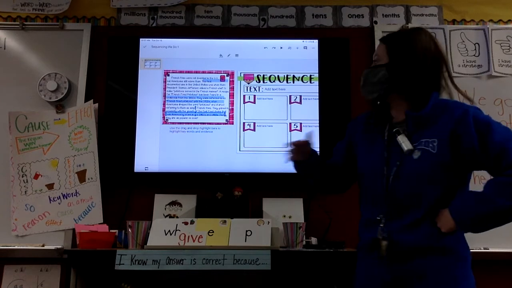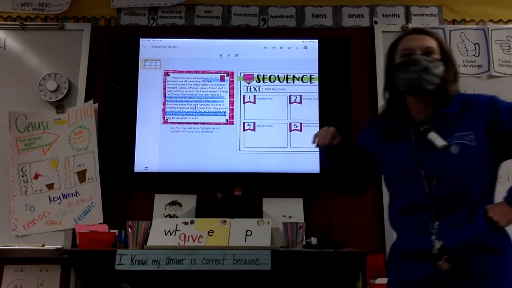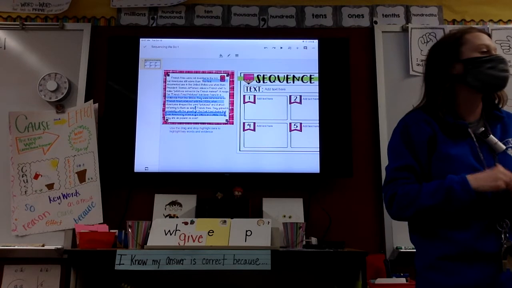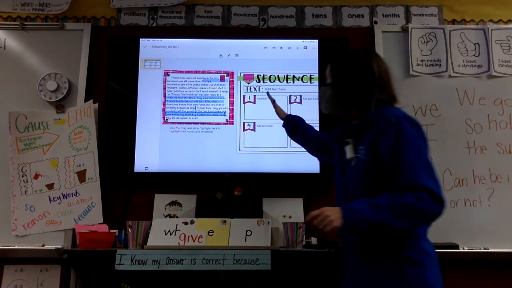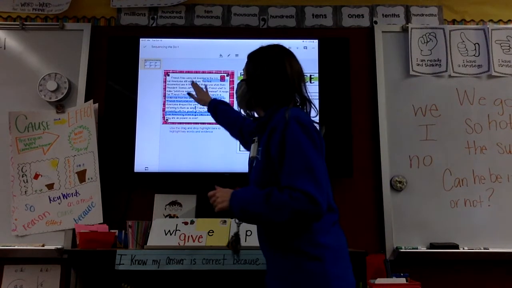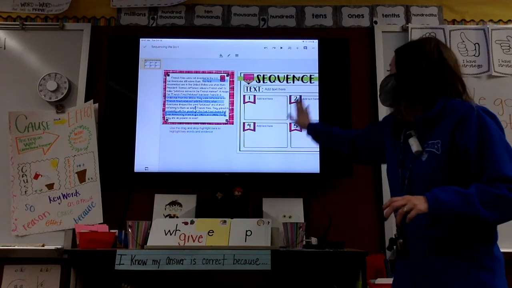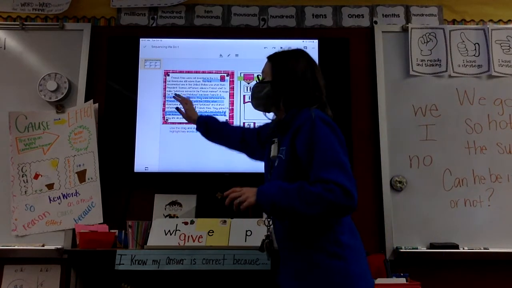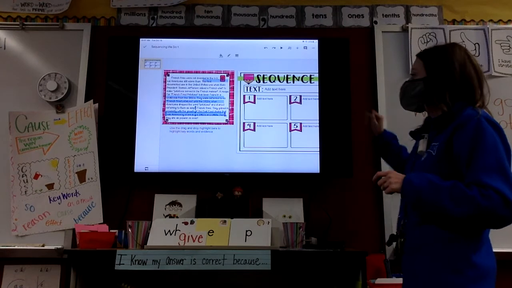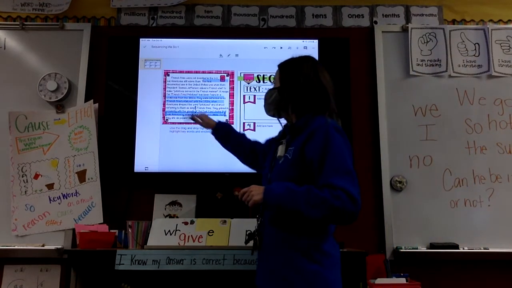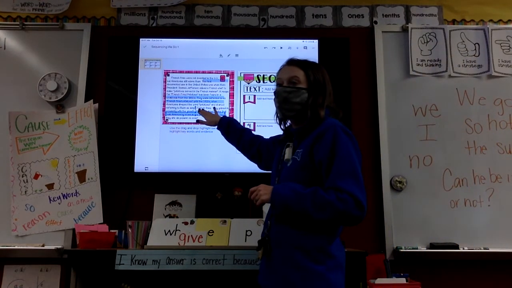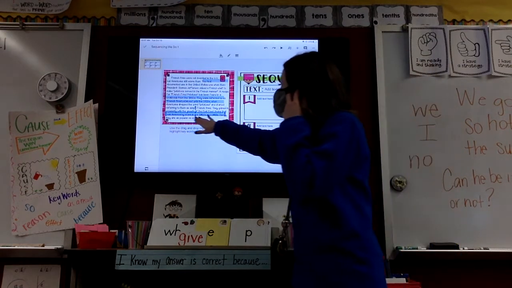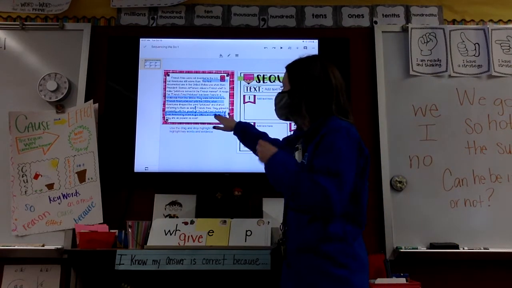Our job then, after we find those signal words, is to go, okay, I have all these signal words, but now let's talk about it. The first thing that happened is that Thomas Jefferson asked for them. The second thing that happened is that they finally started putting it in a cookbook. The third thing that happened is that they stopped calling them French fried potatoes. What did they call them? French fries. And then the last thing that happened is that they started becoming really popular when?